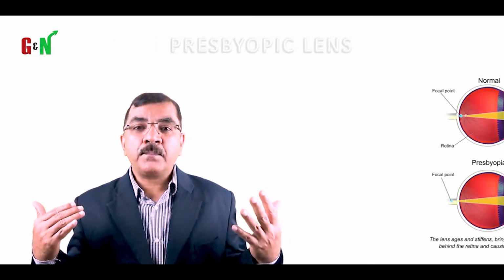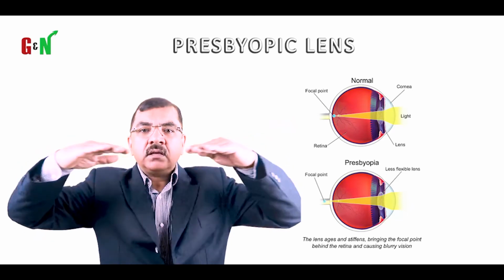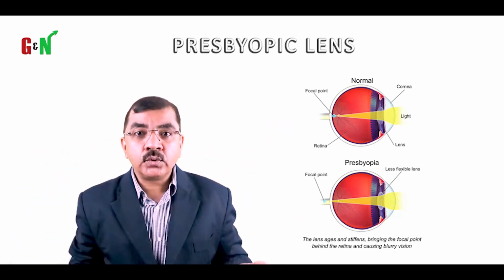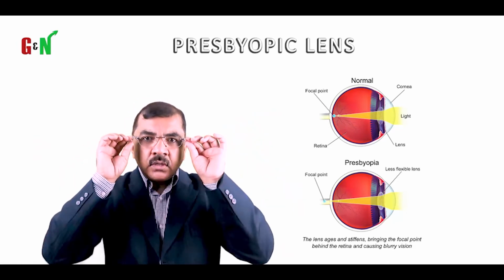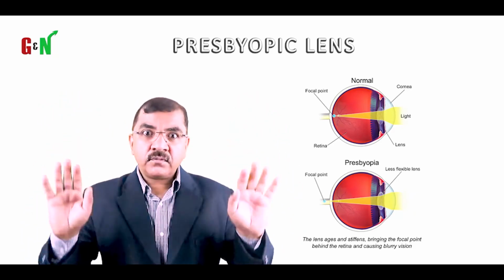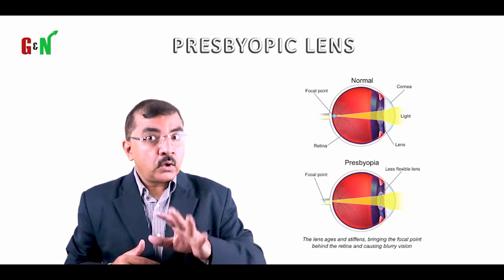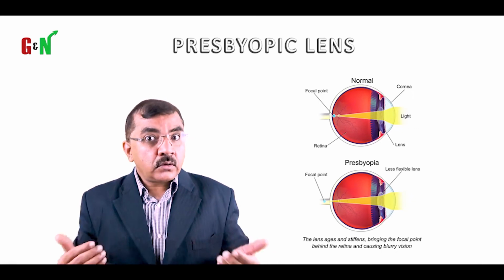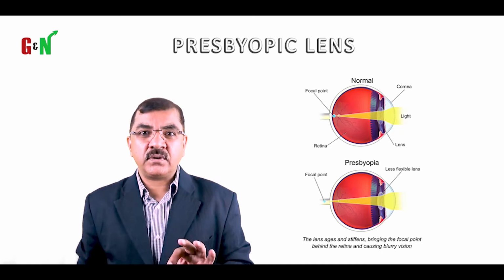Now going forward, we will also see astigmatic lenses. Before we see about astigmatic lenses, we will also see how a presbyopic lens looks like. Presbyopic is always at the reading level. When people are not able to read, they will always have plus lenses. If somebody is saying, I don't have a problem with the distance, everything is perfect, I'm only not able to look at a book and read it properly, look into a computer and not able to read it properly, they have a reading problem, and therefore it's going to be a plus power.